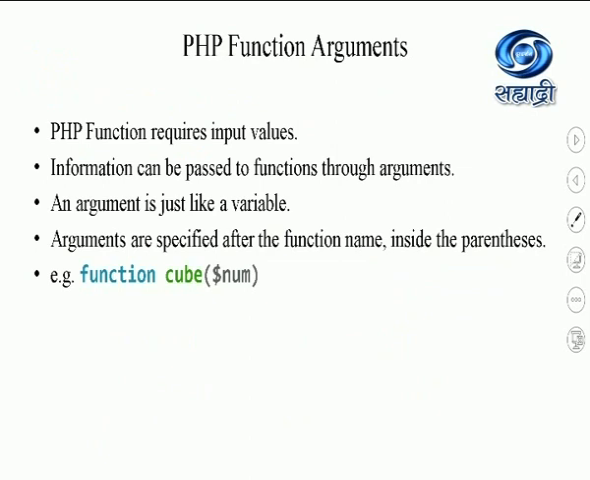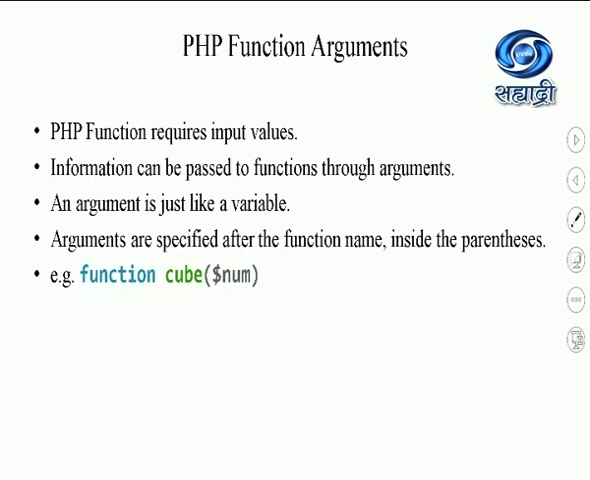PHP functions require input values, and such input values we call arguments. So what do you mean by argument? Arguments are nothing but the values given to the function for processing. We may also call them parameters. Information can be passed to a function in round brackets like this. The arguments are specified after the function name and inside the parentheses. So over here, the number is a parameter, or it is also called an argument.